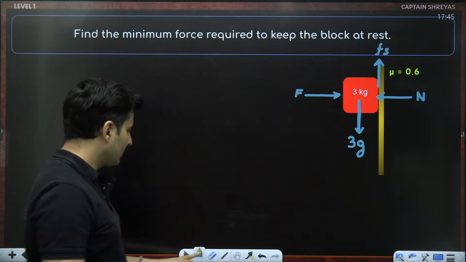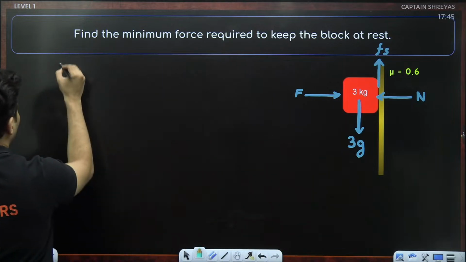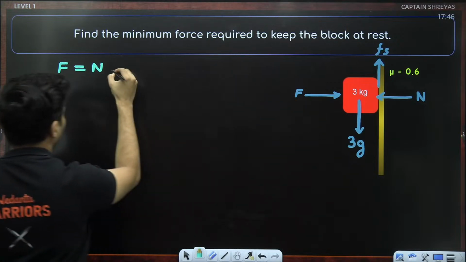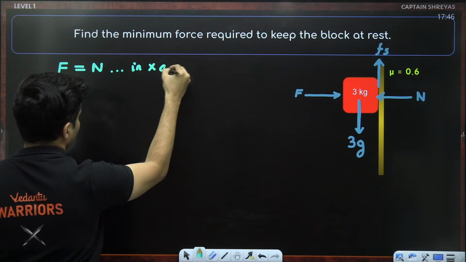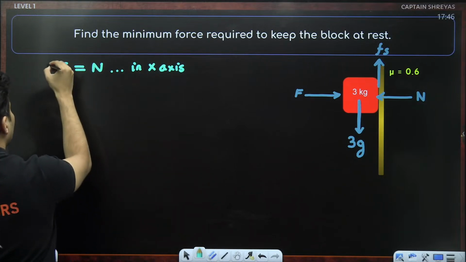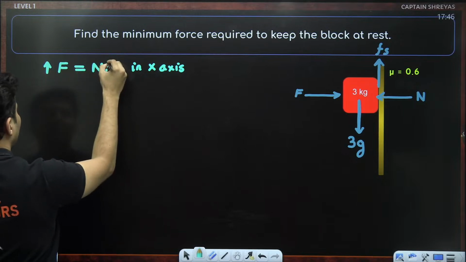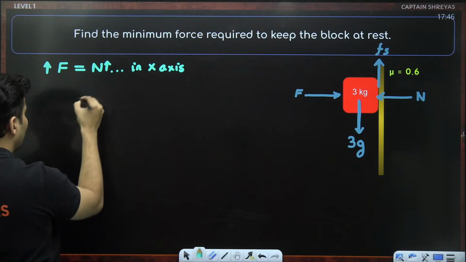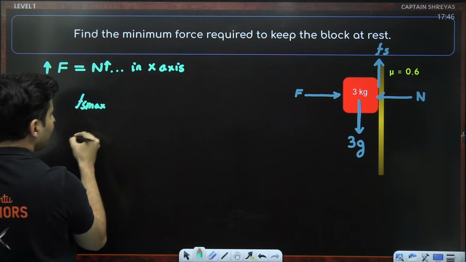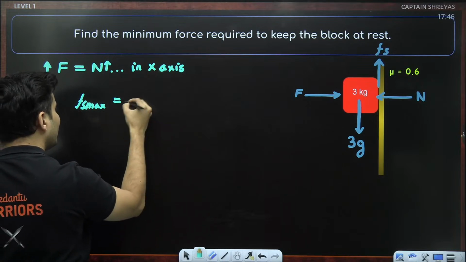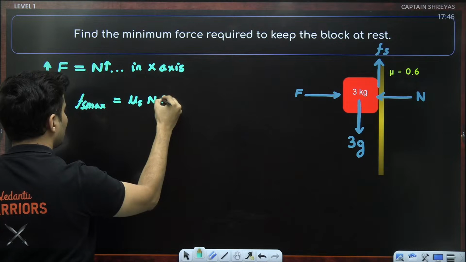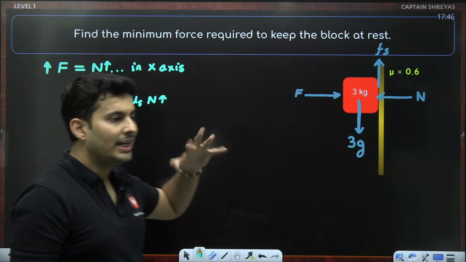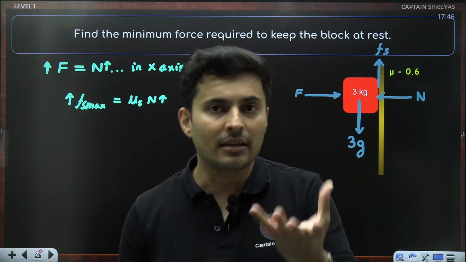Think like this. If F balances normal, because in the horizontal direction, in the x-axis, you can see that. If somebody increases the force, the normal will also increase. Once the normal increases, Fs max, which is mu s into N, will also increase. That means the limit till which it can hold the friction will increase.